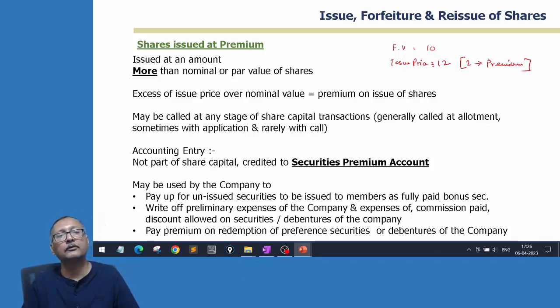Now that we have a fair view of what is there in the process of issue of shares, we'll get into the entry part of it. We'll get into the board and understand how the entries are to be made. While doing that, we'll also understand the other two topics, forfeiture and reissue of shares. If some shares are forfeited, how it is treated, and then after that how it is reissued. We'll see that in the next session.